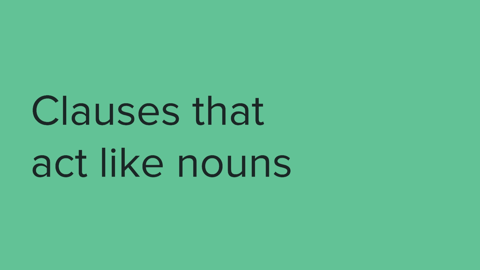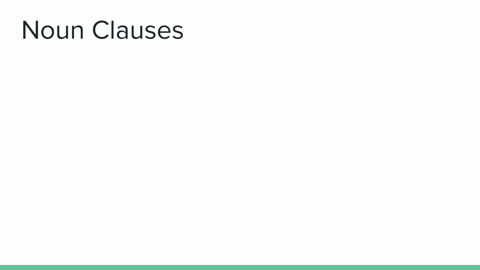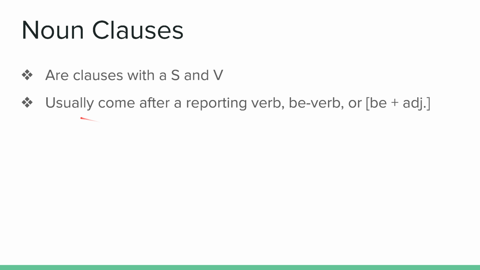So this is a clause. If you remember, we studied adjective clauses last semester, and we call these noun clauses because these are clauses that act like nouns. Okay. So what does that mean? Well, remember, clauses and noun clauses have a subject and a verb. They are not a complete sentence, but noun clauses have a subject and a verb inside them. Okay. And noun clauses usually come after a reporting verb, a be verb, or be plus an adjective.